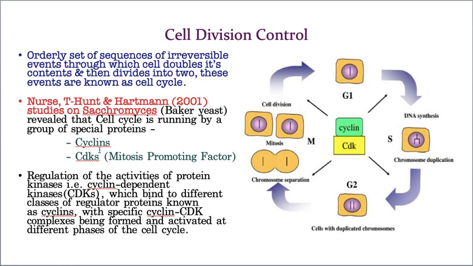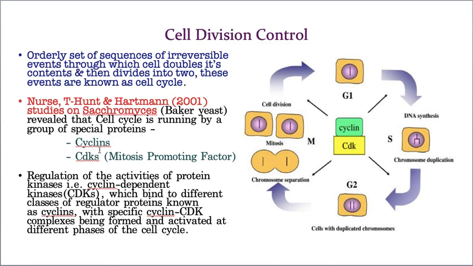Hope you understood. A very small recap I am going to give you. The cell cycle is a long way to go, which includes so many phases: prophase, metaphase, anaphase, telophase, cytokinesis, and before that interphase, that is G1 phase, S phase, and also G2 phase. So this many phases are there, which means it needs strict monitoring. If any small error happens in any phase, it may lead to a great mistake in the future generation. That's why it needs proper checking, a proper control system, and that control system was first noticed by Hartwell, T. Hunt, and Nurse.